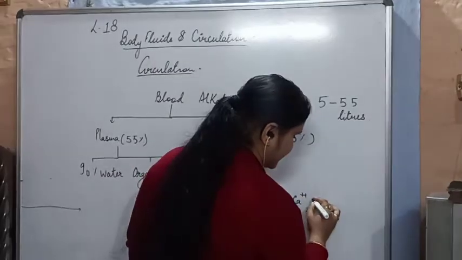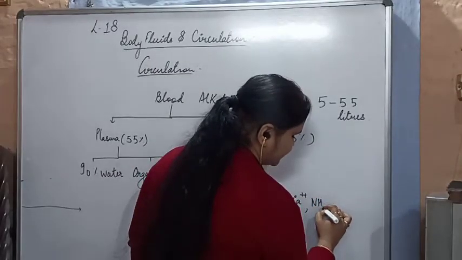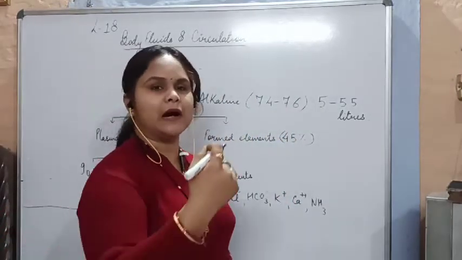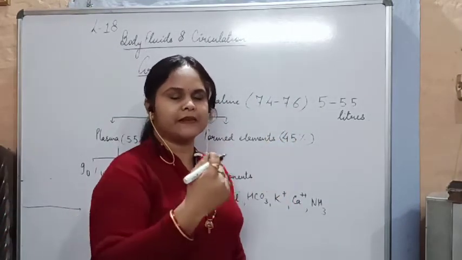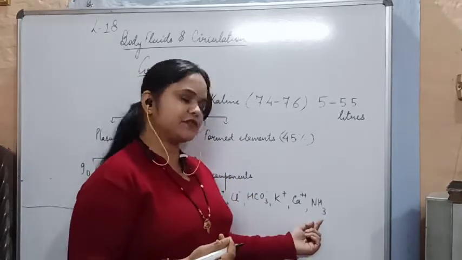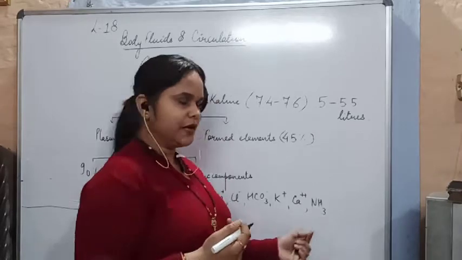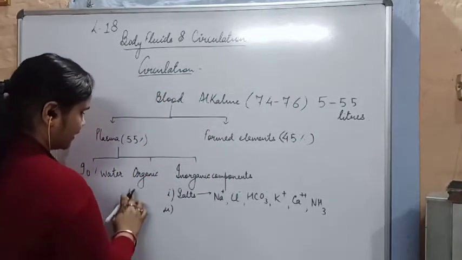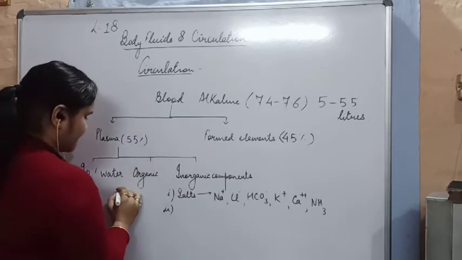Elimination ions such as ammonia ions are present. Ammonia ions are removed out from our excretory organs. When our blood travels through the excretory organs such as the kidneys, ammonia is removed out.